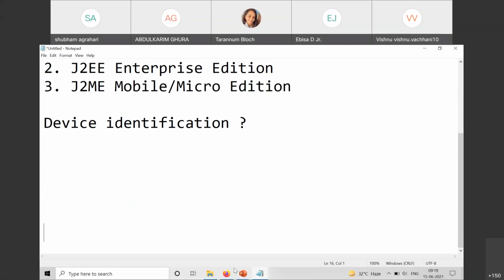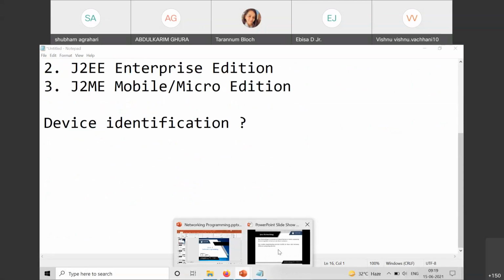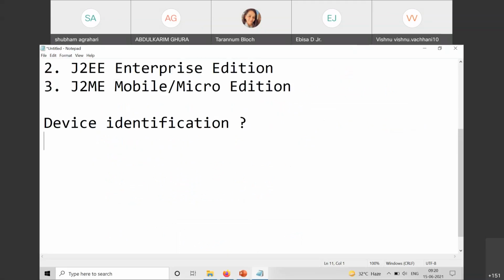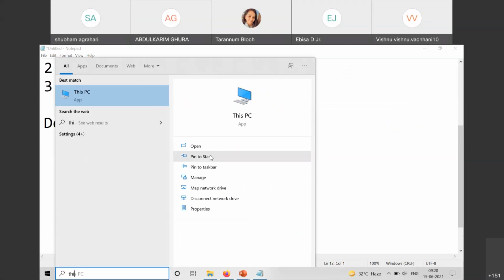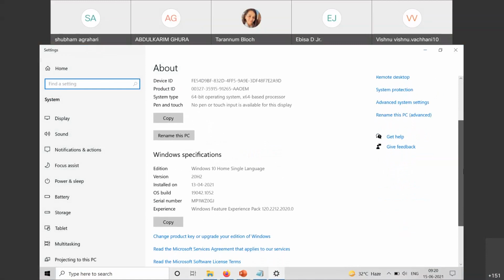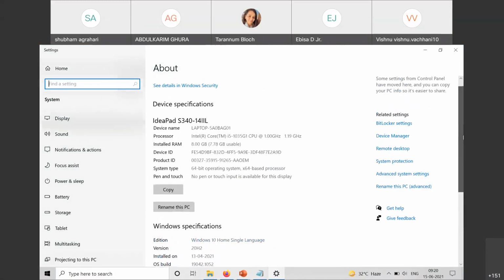So an IP address is the numeric label given to a machine. Let us say this is my machine, and I have certain properties of it, network settings and a certain IP address for this machine, right?